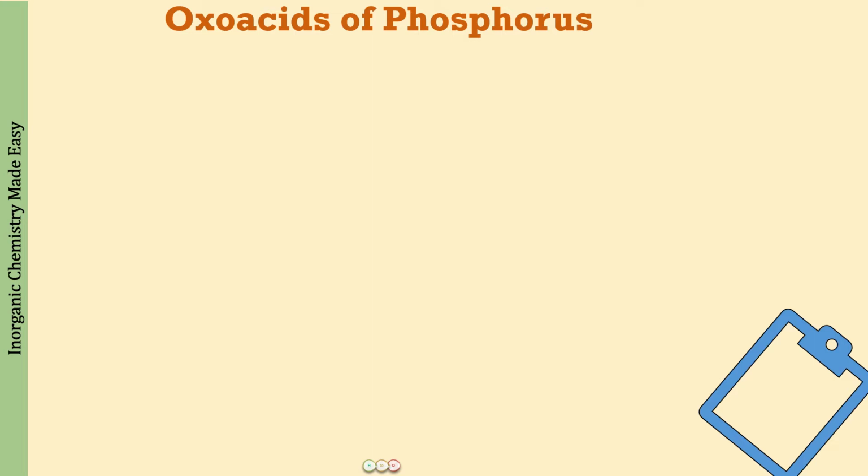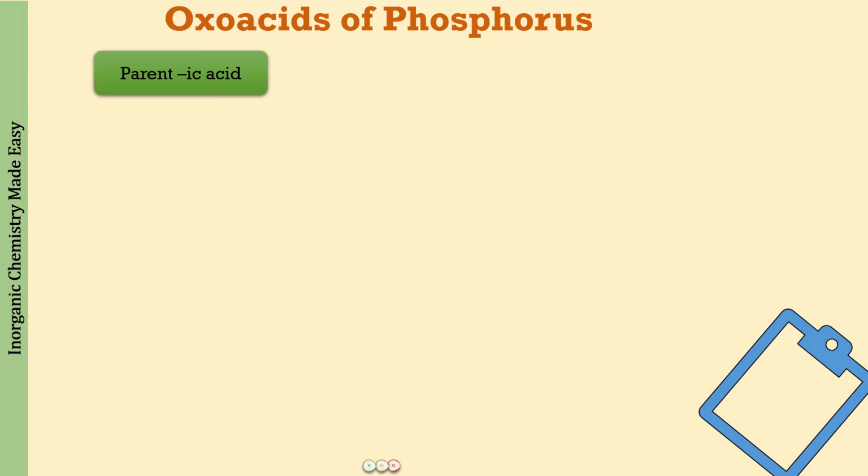First, I will be giving you a general plan where you can see the names of all the prefixes that we will be using for the oxo acids of phosphorus, and then we will be actually deriving the formulas for those compounds. And this plan for the various prefixes is going to be helpful for naming the oxo acids of other elements as well. So how are we going to start the naming? Well, we will be starting with the parent ic acid, because I told you, if you remember the formula of the parent ic acid, you will be able to derive the formulas for all the oxo acids.